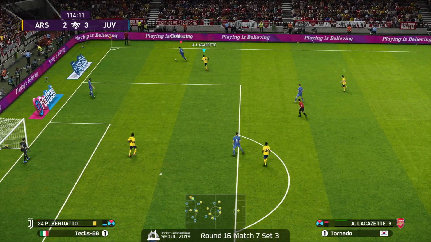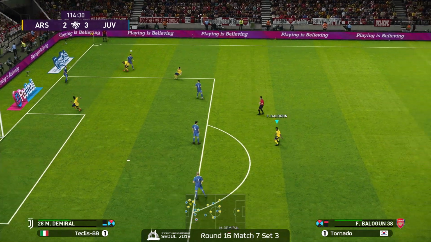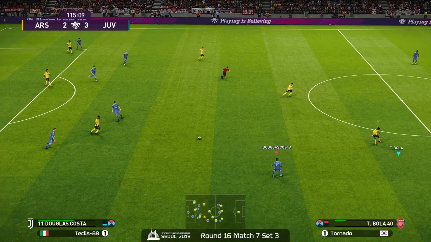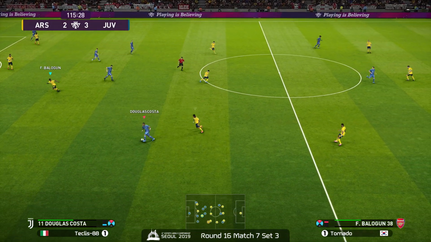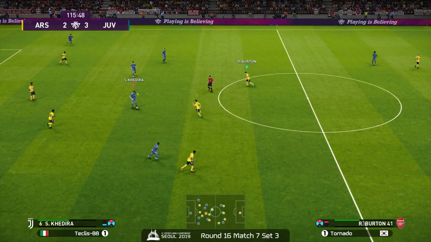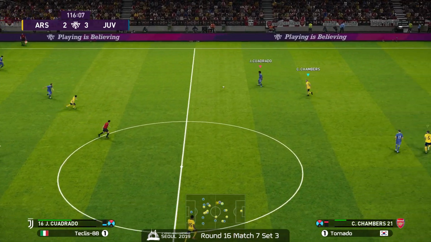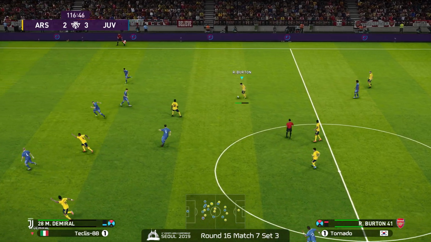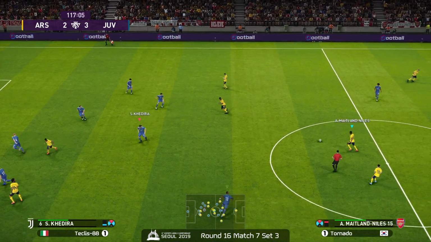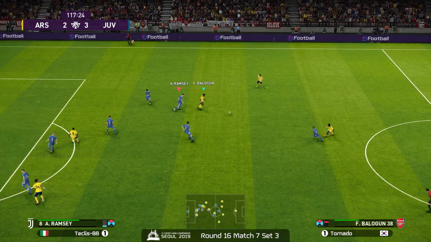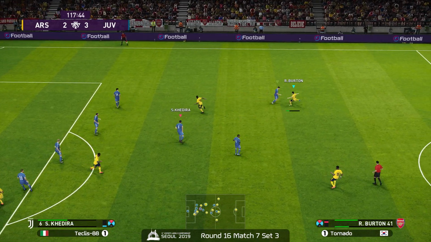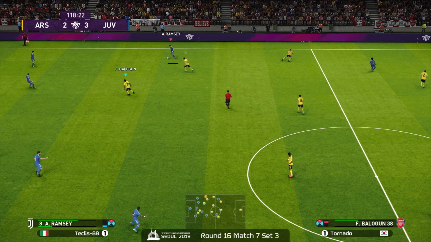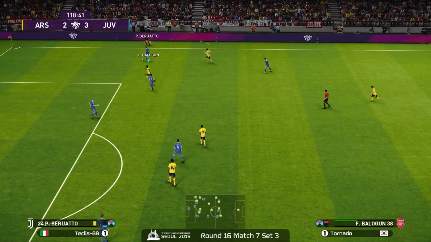I mean, Teclis is completely aware that he doesn't need to be reckless or aggressive at this point by any means. Just needs to be meticulous and play the game of possession and seal it off. Indeed he will. Khedira out to Cuadrado. Interception. Yeah, Miles does get it. Back down. Miles has actually been doing such a good job controlling the center of the pitch where all of these turnovers happen. He's making sure all of them go in Tornado's favor.